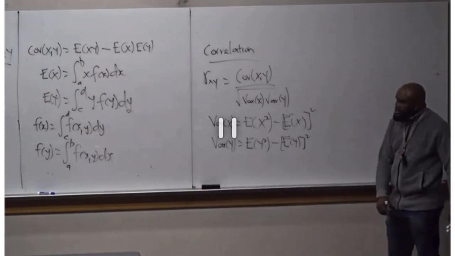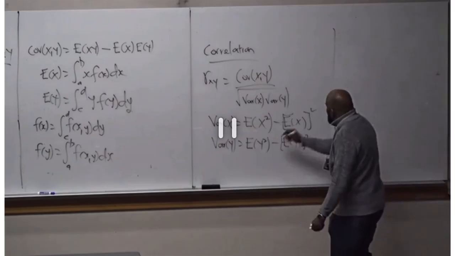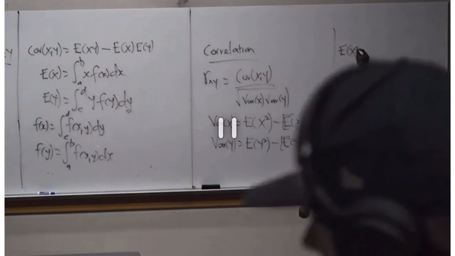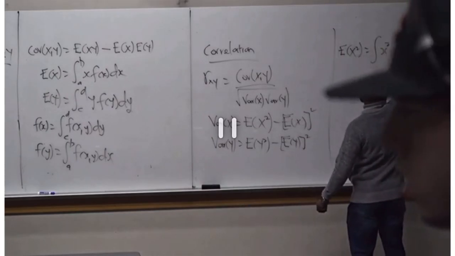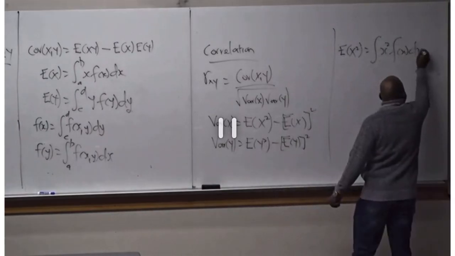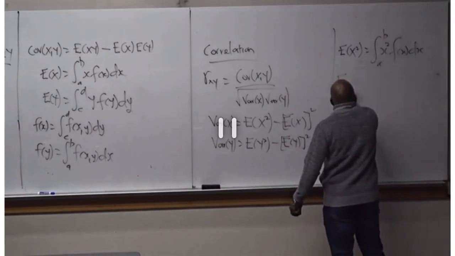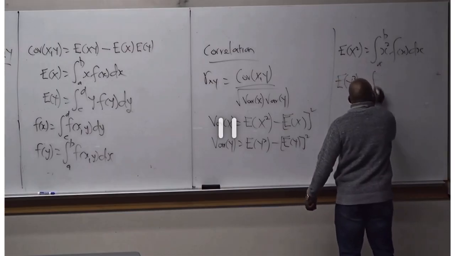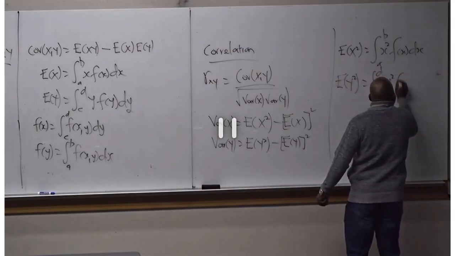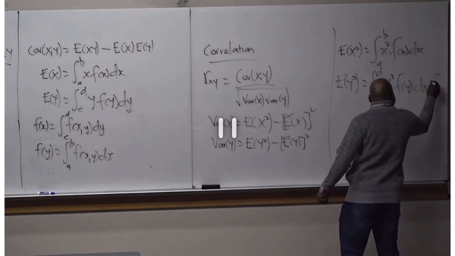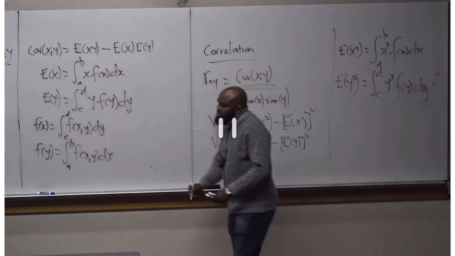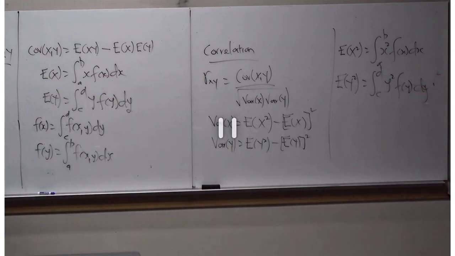Look at that. Okay, and you know what? The expectation of s squared is going to be the integral from a to b of s squared f of s ds. What is the expectation of y squared? It's going to be the integral from c to d of y squared f of y dy. Okay, so there's a lot of formula here. Now, I quickly want to show you.